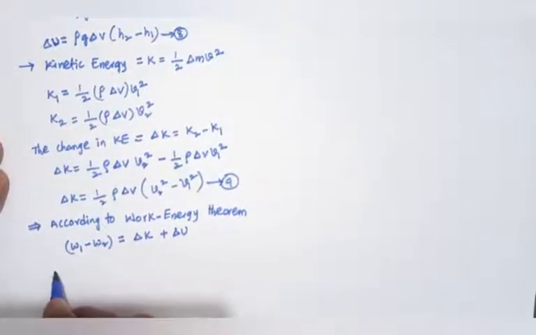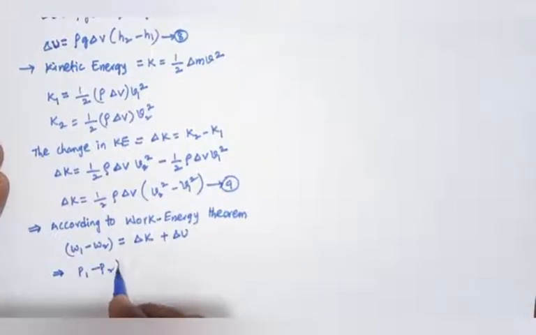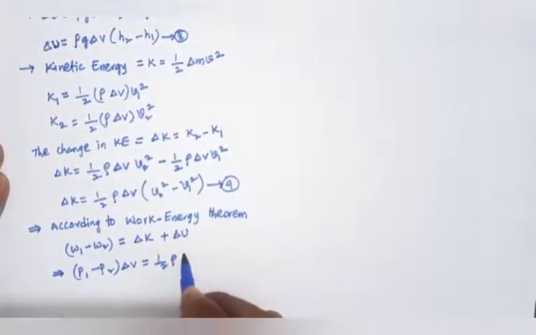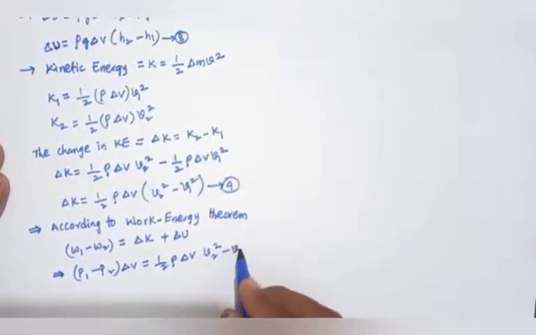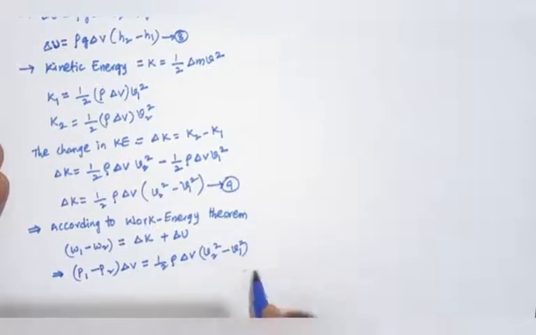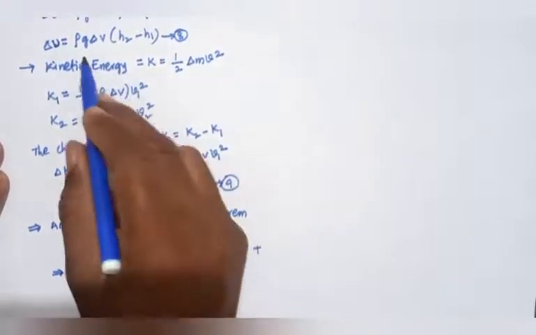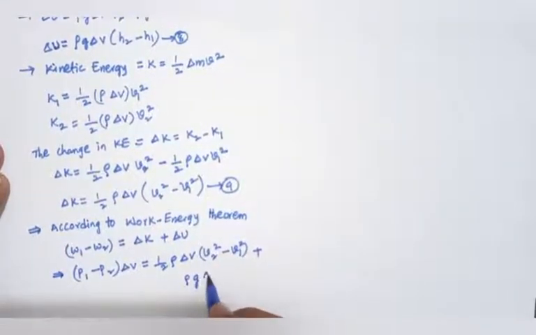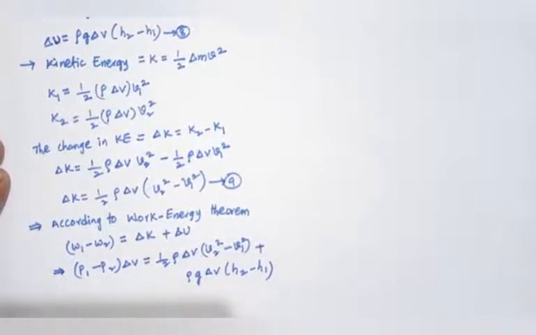So P1 minus P2 into delta V equals to, what is kinetic energy? Half rho delta V, V2 square minus V1 square, plus, this is equation number 8, rho g delta V into h2 minus h1.